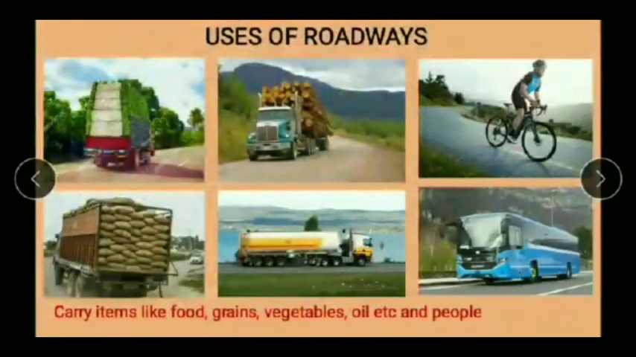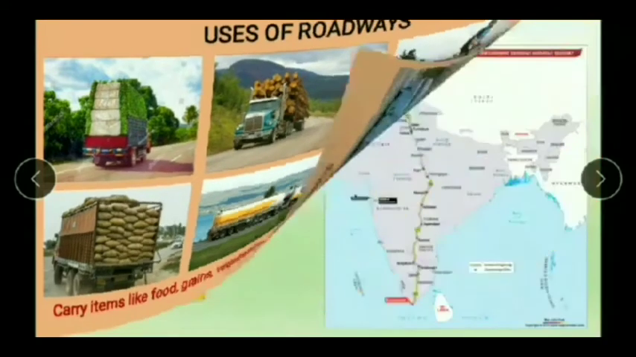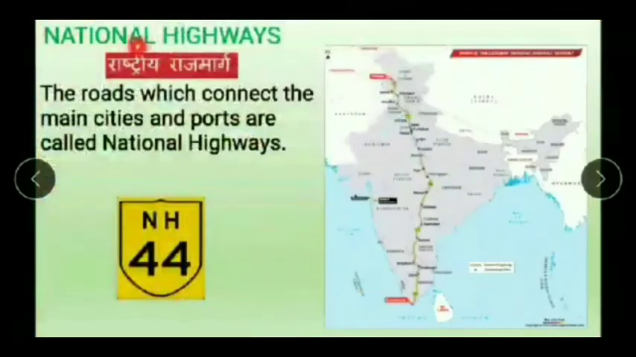Uses of roadways. Via the road, these vehicles can carry items like food, grains, vegetables, oil, etc. and also they carry people. Now, what is national highways? The roads which connect the main cities and ports are called national highways. Like here you can see this kind of board on the roads. They are known as NH. NH means national highway.